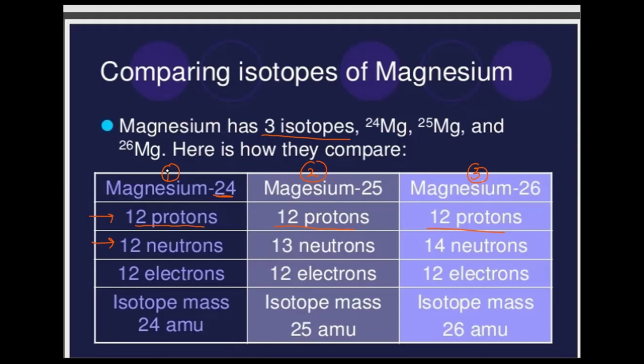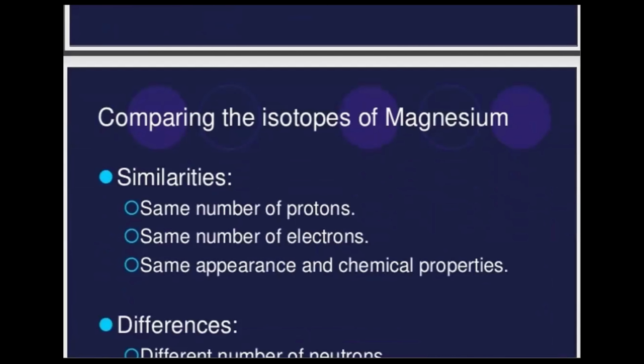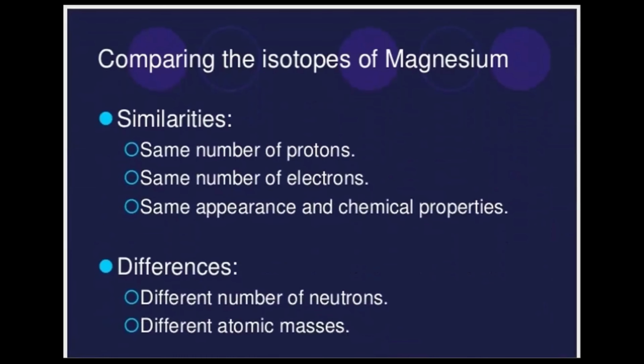That means 24, 25, and 26. Because the number of protons is the same, the number of electrons is also the same. So the isotopic masses are 24, 25, and 26. Okay. I've shown you how to calculate one atomic mass when you have the different isotopic masses.